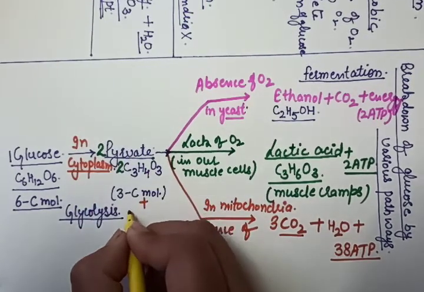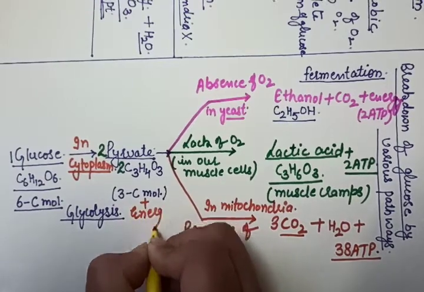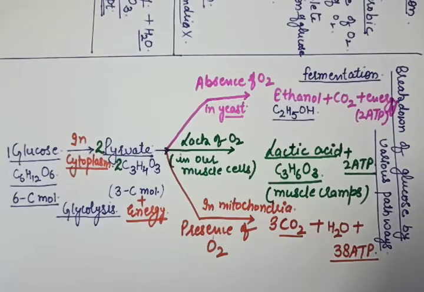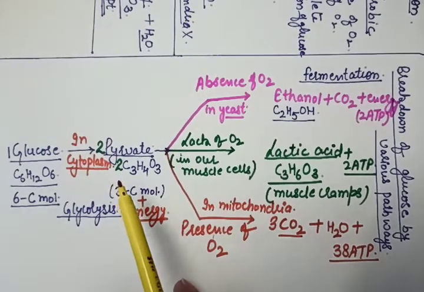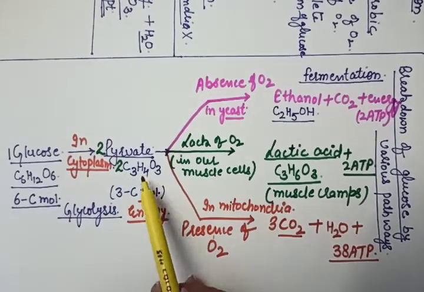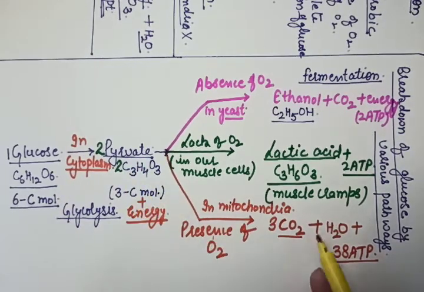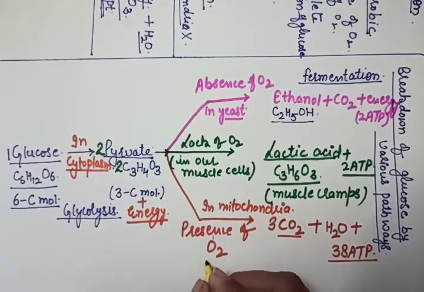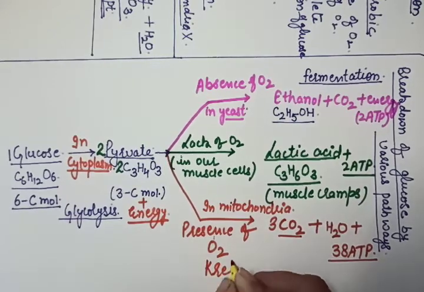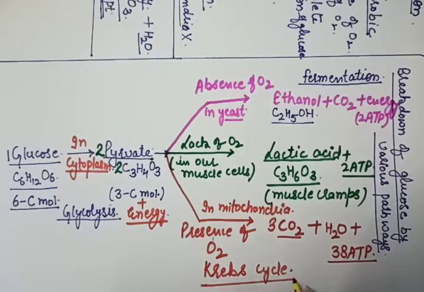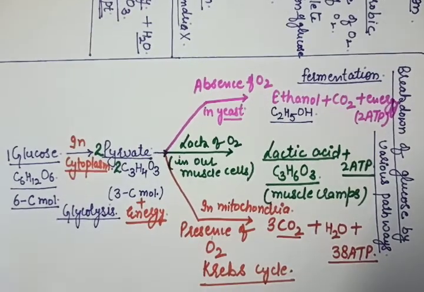Here energy is also released. This is again extra for you, okay? When this pyruvate is converted or oxidized to carbon dioxide, this process is called the Krebs cycle. This you will study in higher classes.